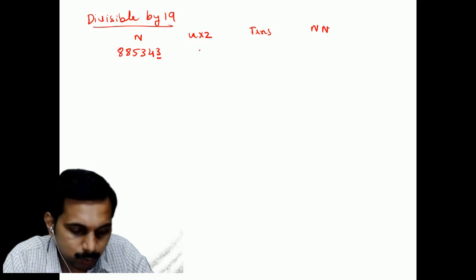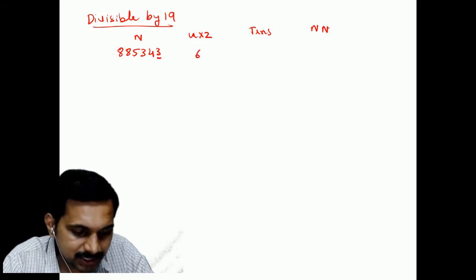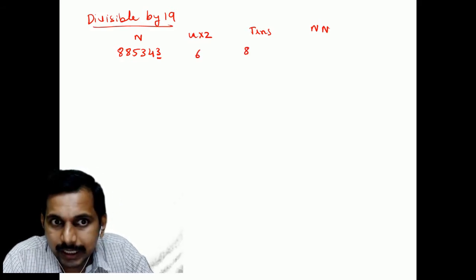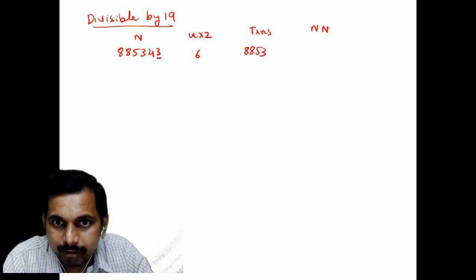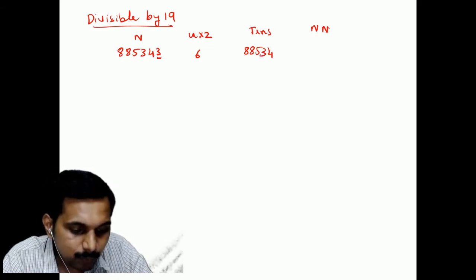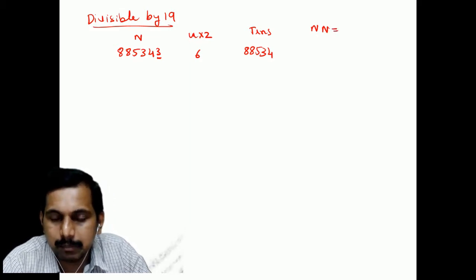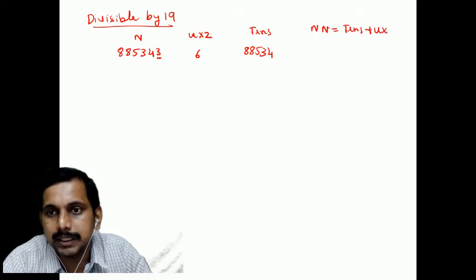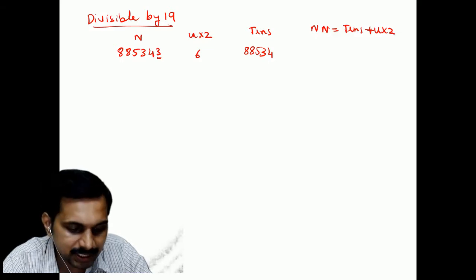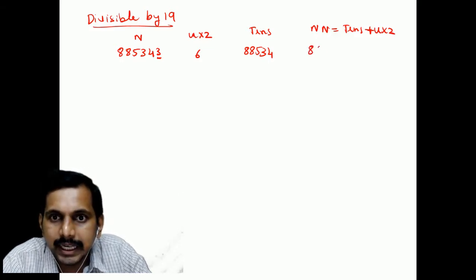Units multiplied by 2 is 6. The tens is 88534. The new number is tens plus units multiplied by 2. You have to do a plus here, that's it. So this would be 88540.